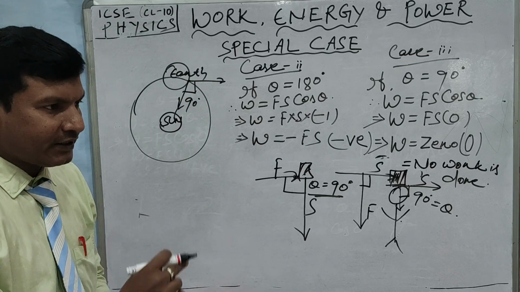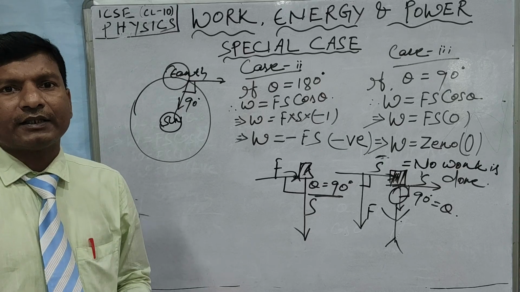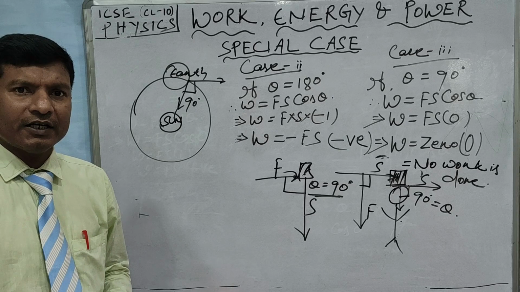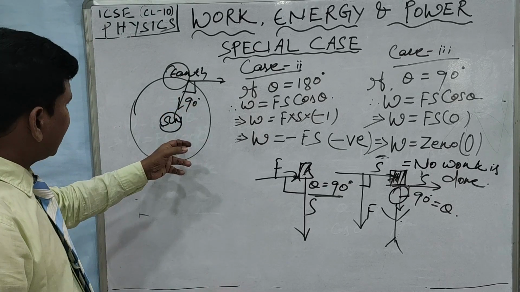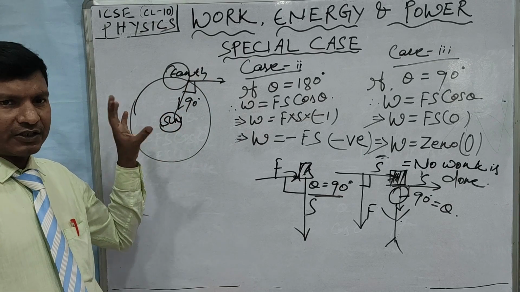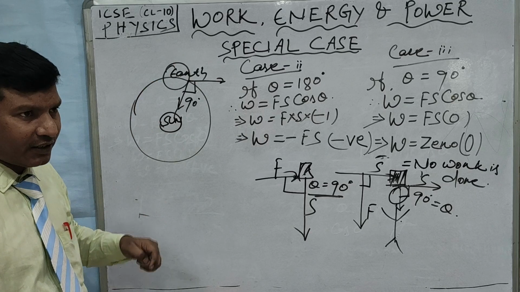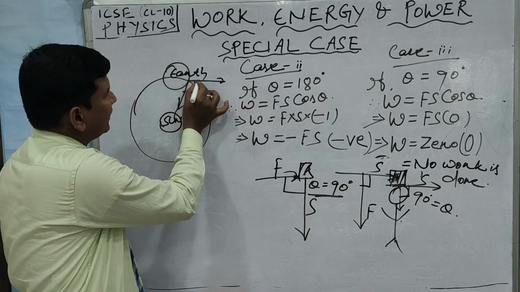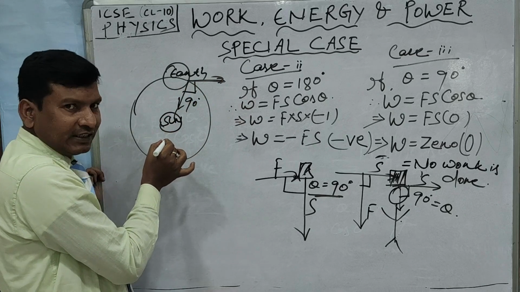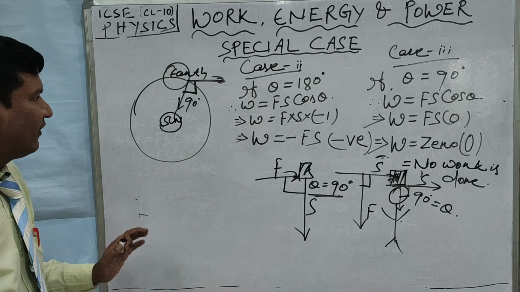If the question asks what is the value of work done when the body is moving in a circular path, the work done is 0, because the centripetal force, the force of attraction toward the center, is toward the center, and the direction of the displacement of the body is along the tangent, and therefore the angle between these two is 90 degrees.